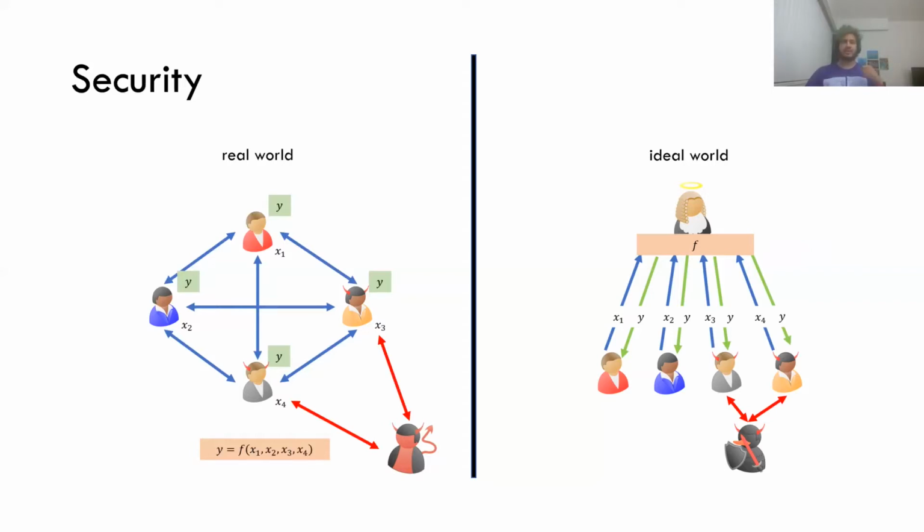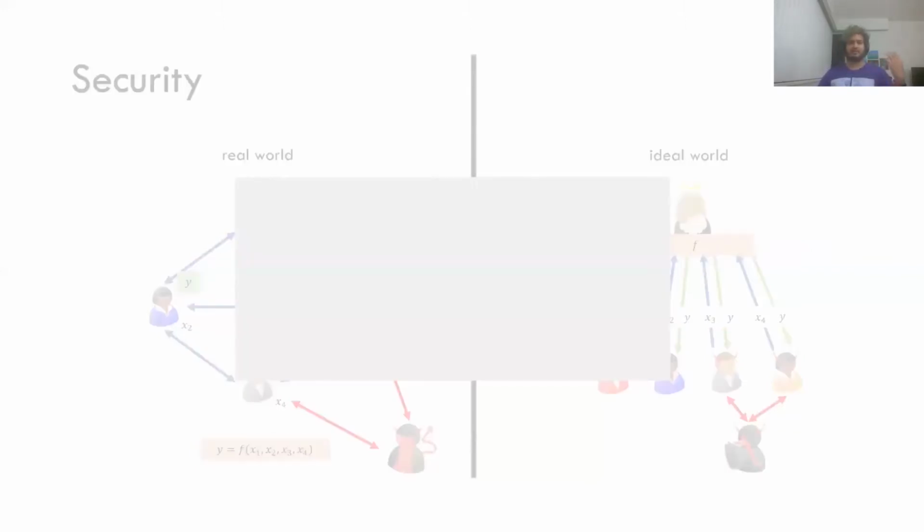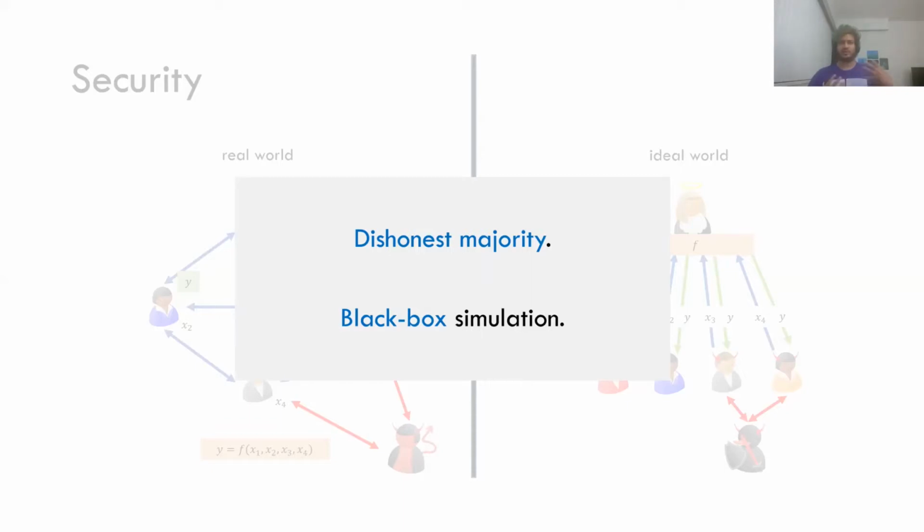In our setting, we're not going to make any assumptions about the number of parties that the adversary can corrupt, so it can corrupt an arbitrary number of parties. And the notion of security that we're going to consider is called black box simulation. What does this mean? It means that when we're arguing security, we're not going to look at the inner workings of an adversary, and we're going to treat the adversary in a completely black box manner.